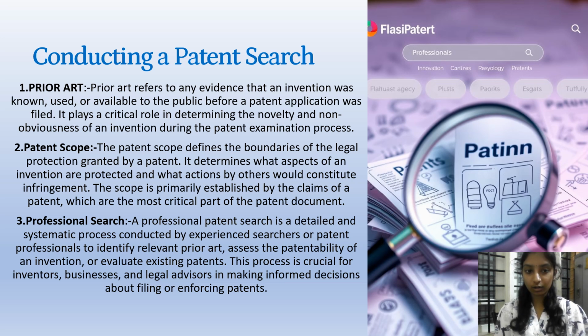Prior art. Prior art refers to any evidence that an invention was known, used, or available to the public before a patent application was filed. It plays a crucial role in determining the novelty and non-obviousness of the invention during the patent examination process. Patent scope. The patent scope defines the boundaries of the legal protection granted by a patent. It determines what aspects of an invention are protected and what actions by others would constitute infringement. The scope is primarily established by the claims of the patent, which are the most critical part of the patent document.